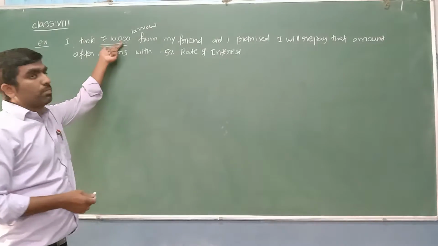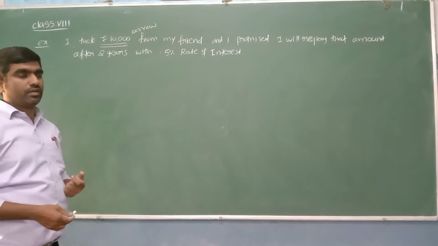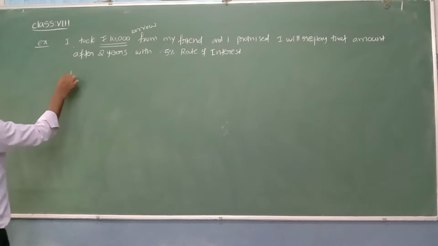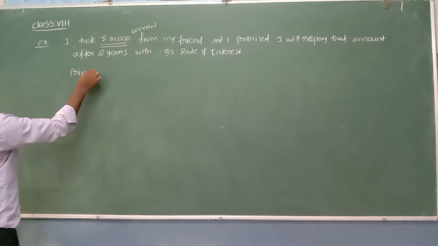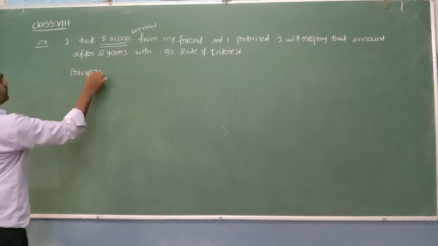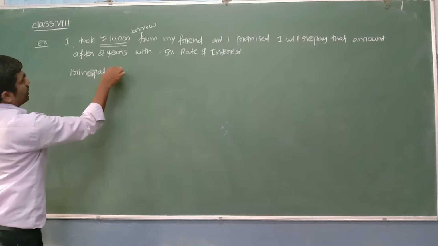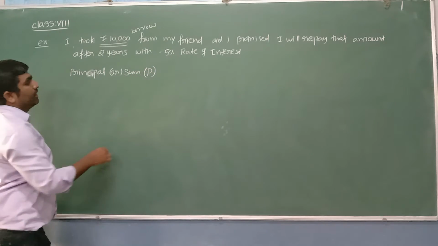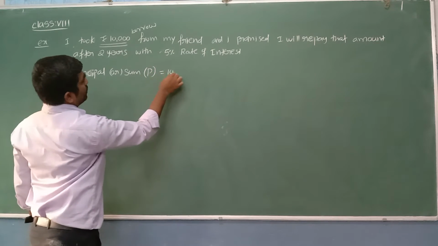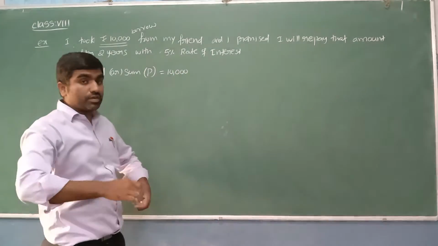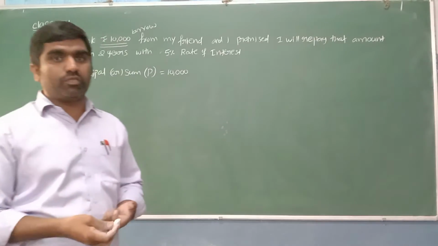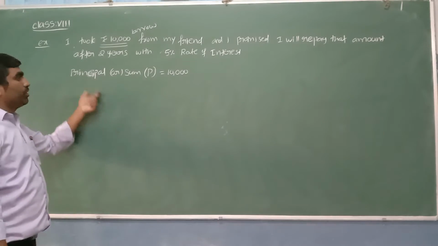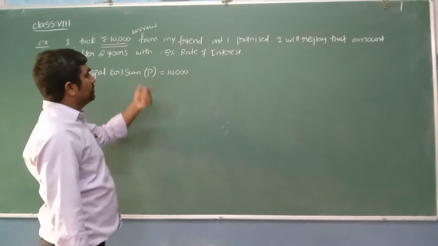Whatever amount we borrow, or deposit, or take as a loan, all this is represented by the principal amount, or we can write sum, which we represent with P. So what is the principal amount here? 10,000. Principal amount is nothing but the original amount, whatever we borrowed, took as a loan, or deposited. It is also called the sum. We represent it with P.